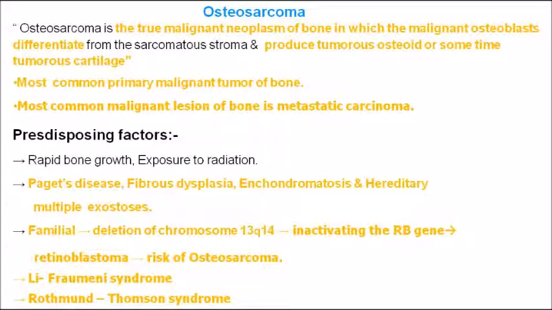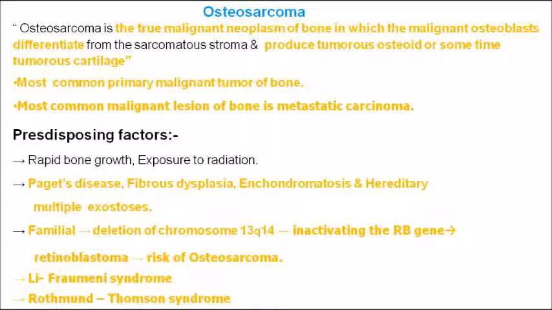So osteosarcoma is the malignant neoplasm of bone. True malignant neoplasm of bone is osteosarcoma, and it is considered to be the most common primary malignant tumor of the bone. That is a very important MCQ. Within the bone itself, as the lesion originates, it is called primary. So if the question asks for the primary malignant tumor of the bone, it is osteosarcoma.